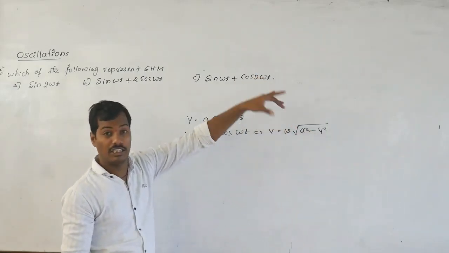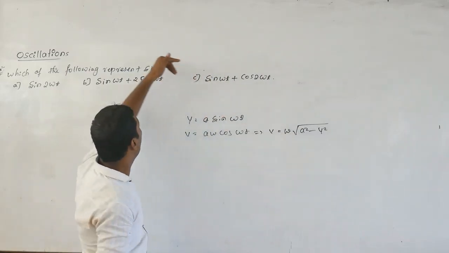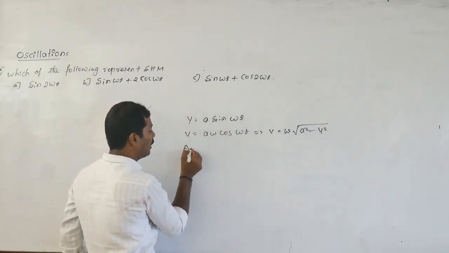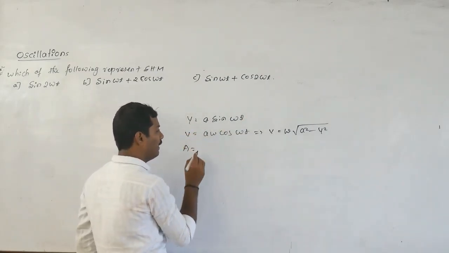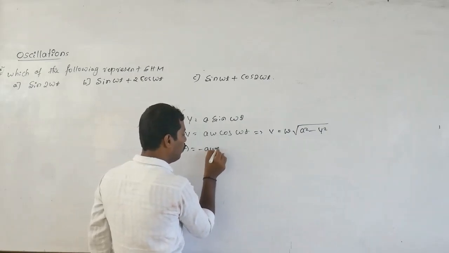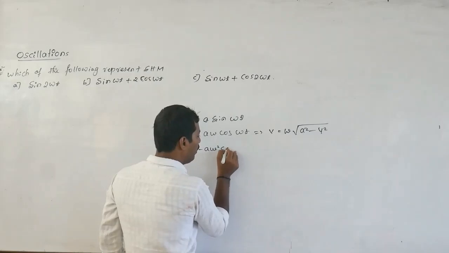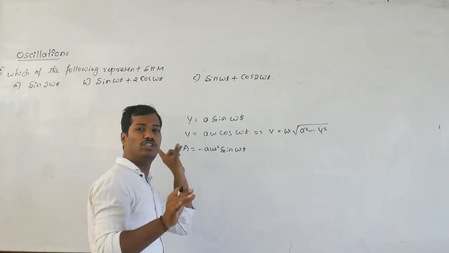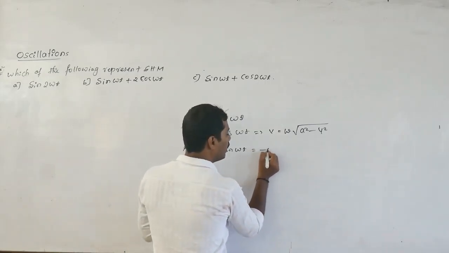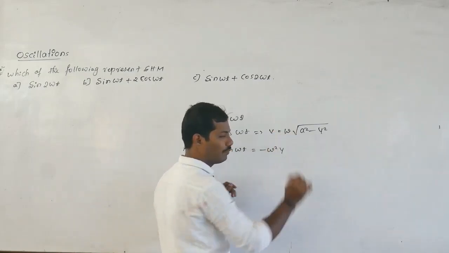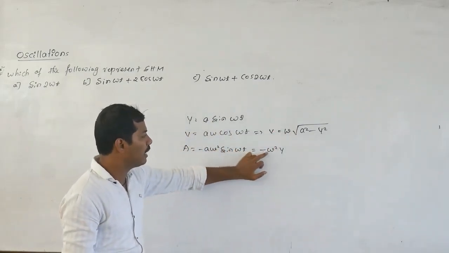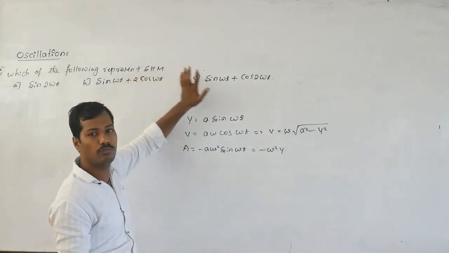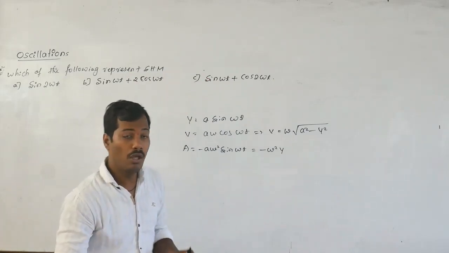If the equation follows this, then it represents simple harmonic motion. Otherwise, acceleration is also there. The acceleration equation is minus A omega square sine omega t. This acceleration should be of the form minus omega square into y. If the acceleration is minus omega square y, that equation represents simple harmonic motion. Otherwise, it does not.